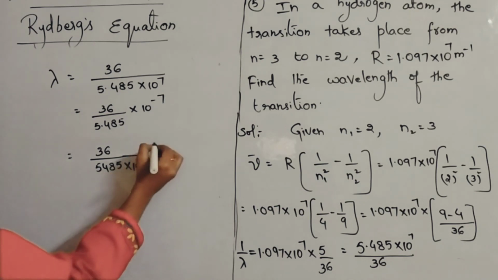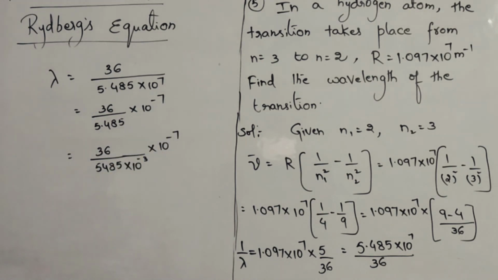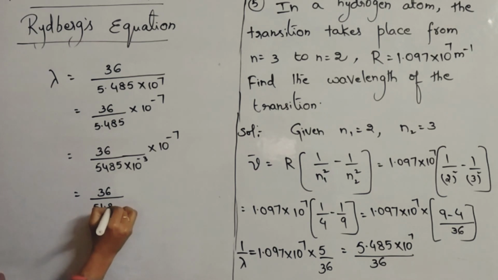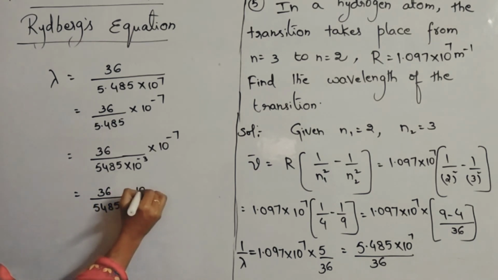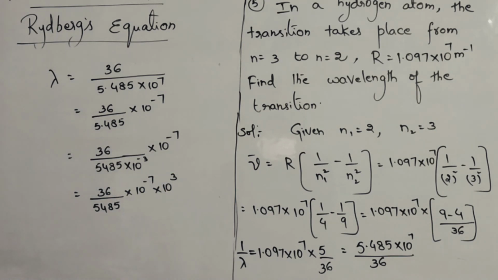And in the numerator, 10 power minus 7 is already there. So 36 by 5485 into 10 power minus 7 into 10 power 3. Now if it goes to the numerator, it will become plus 3.